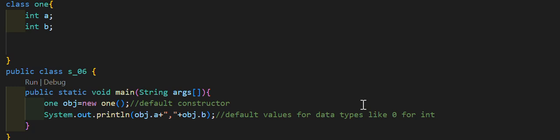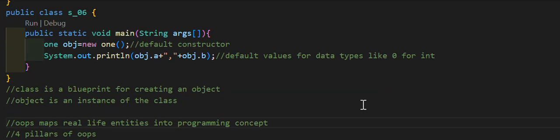A class is a blueprint for creating an object. And what is an object? An object is an instance of the class. Now all these terms might seem very difficult or might go out of your head right now, but as we move forward, we will learn more about them.